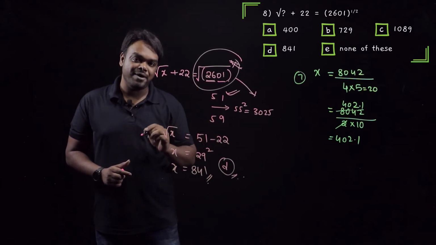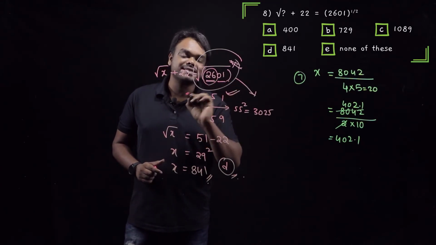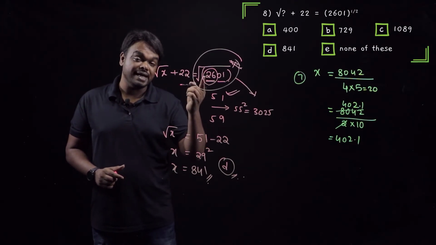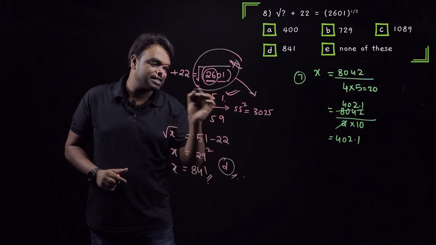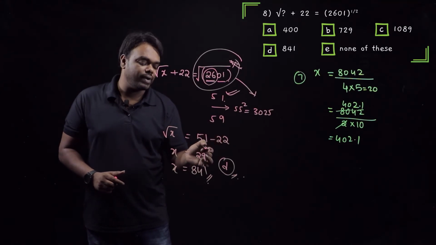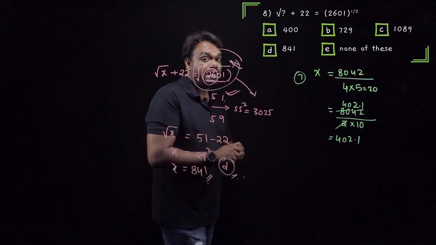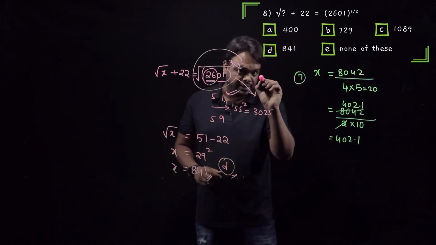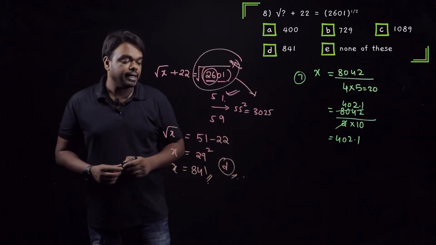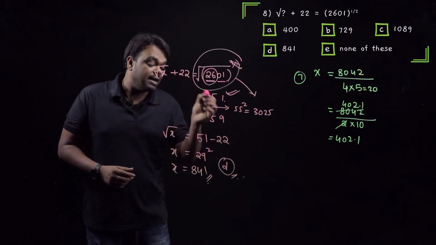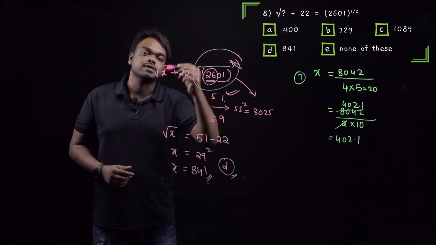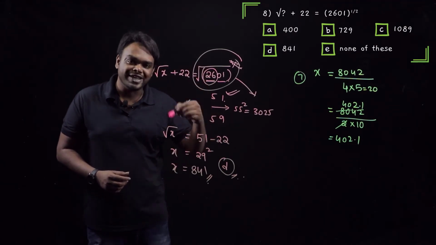So 26 we have. When can I get this number as 26? If the difference between 25 and the number is more than 25, it means it has to be more than 50. So that's why I can tell this value as 51 directly. And then subtracting 22, 29 square, I directly know its value is 841 because we have to learn squares at least till 30. That I say is a prerequisite for the banking exam. You should not waste time in calculating what is 29 square in the exam. At least till 30 square, make sure you memorize all those numbers. Right? So copy this, we will go to the next question.